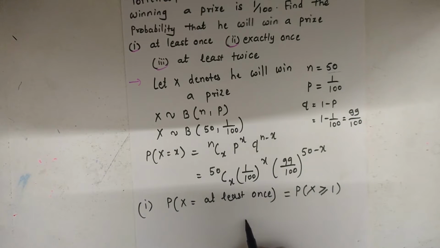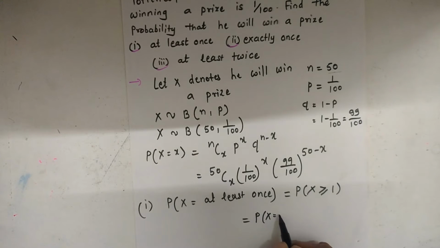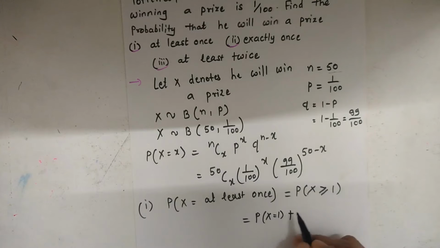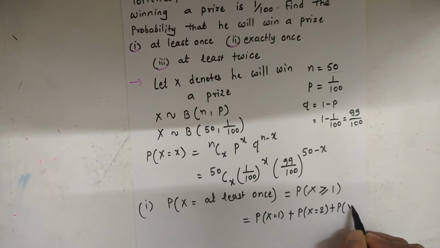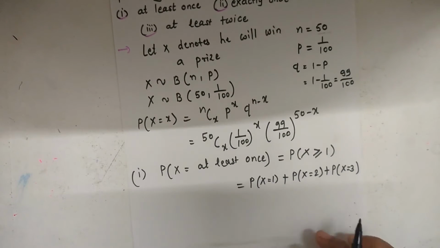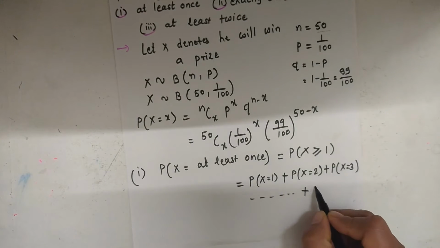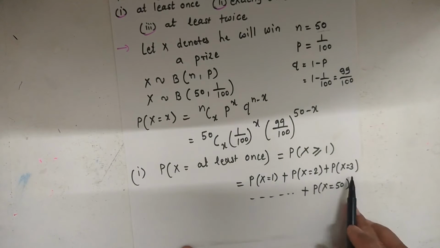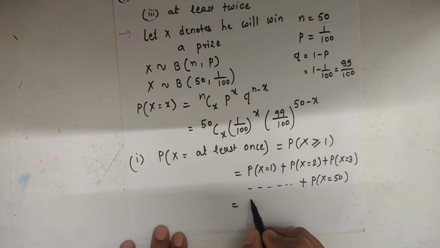So this can be written as the probability for x equal to 1 plus the probability for x equal to 2 plus the probability for x equal to 3, up to the maximum number of trials, the probability for x equal to 50. But this calculation is a very difficult and lengthy process.